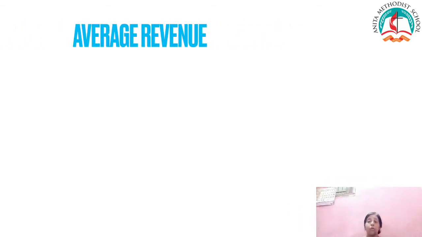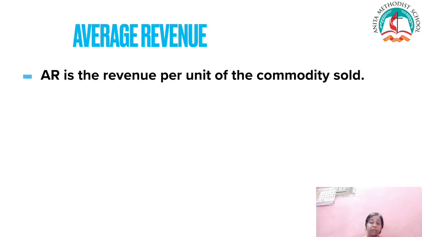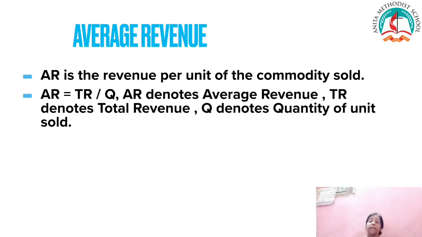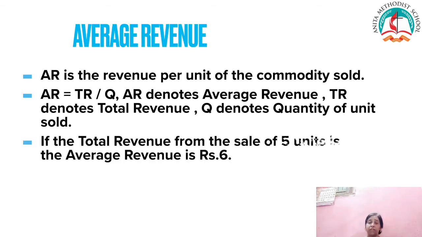And now the next concept will be the average revenue. So what is average revenue? Average revenue is nothing but the revenue per unit of the commodity sold. It is calculated by dividing the total revenue by the number of units sold. So the formula is AR is equal to TR by Q, where AR denotes average revenue, TR denotes total revenue, and Q denotes quantity sold. For example, if the total revenue from the sale of 5 units is rupees 30, then the average revenue will be 6.